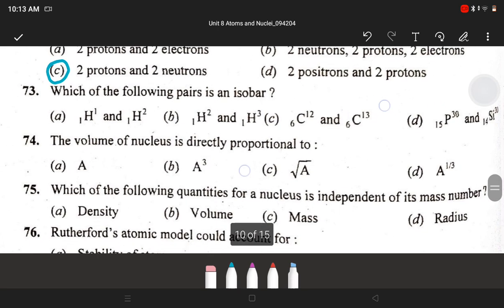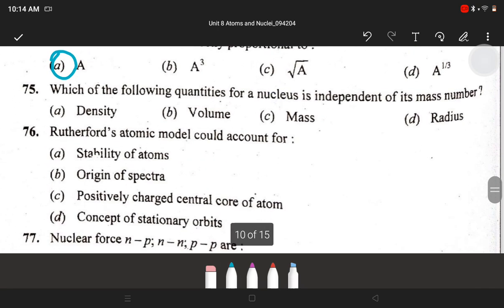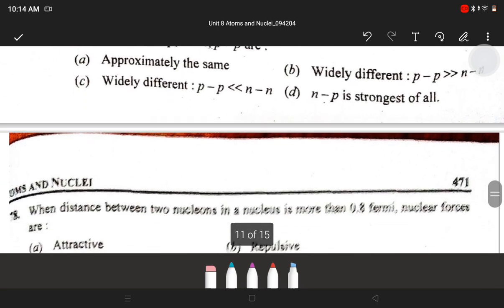Next, which of the following pair is an isobar? Answer is D. Phosphorus 15, 30 and silicon 14, 30. Next, the volume of nucleus is directly proportional to A. Next, which of the following quantities for a nucleus is independent of its mass number? A. Density. Next, Rutherford's atomic model could not account for C. Positively charged central core of atom.